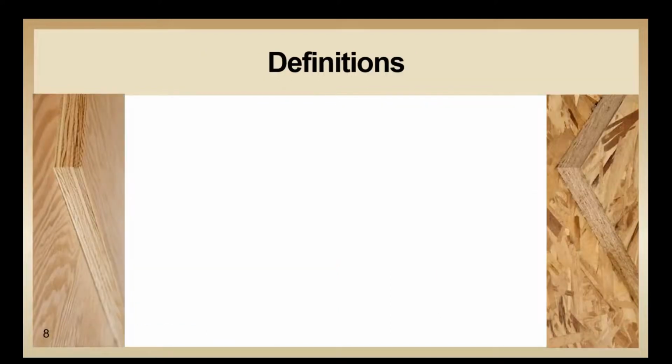As stated, I'll start with some definitions that we'll be using today. Knowing and using the correct terms is an important step in building a quality floor. Let's start with plywood versus OSB. Plywood is made of veneers, where OSB is made of strands.